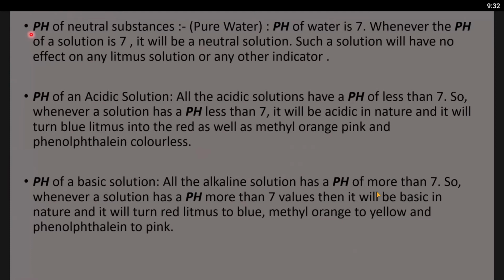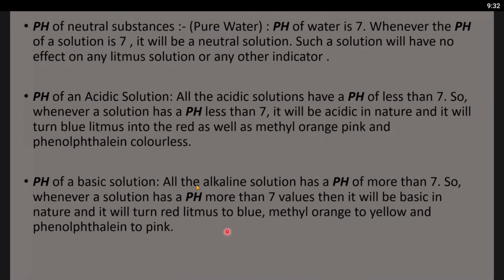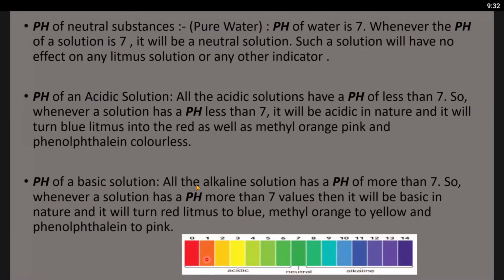So we learnt about the pH of neutral substances, acidic solutions and basic medium. You can note down these points also. This is how a pH scale looks: acidic, neutral, and alkaline. See here, 7 is marked in green color, it's neutral, from 0 to 6 it's acidic, and from 8 to 14 it's alkaline.